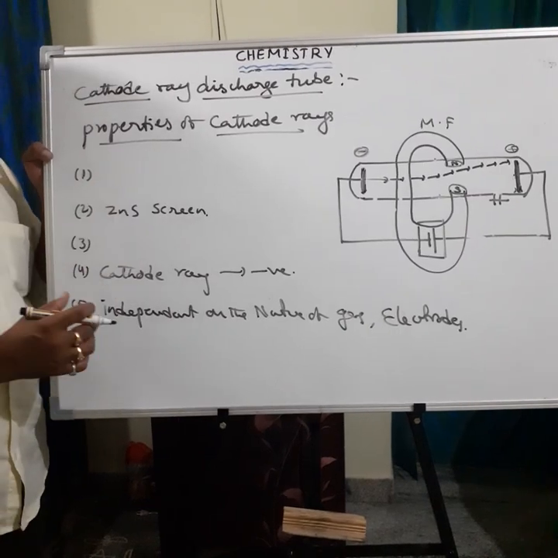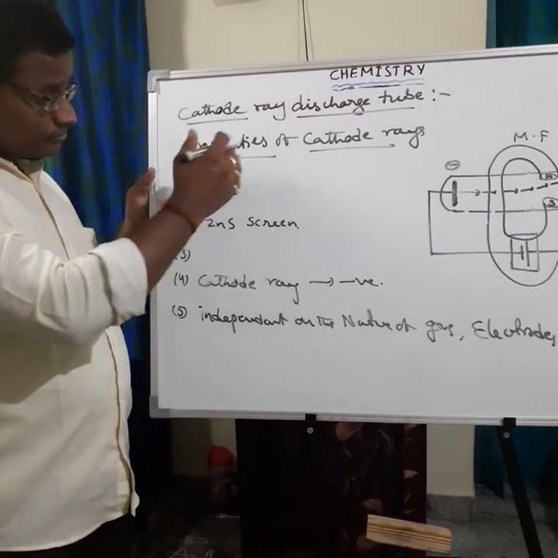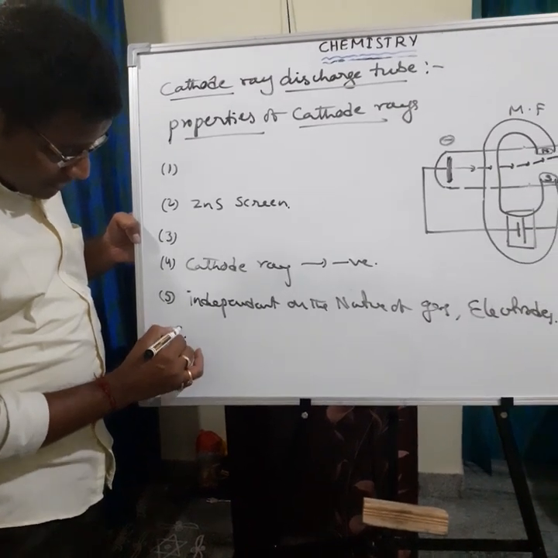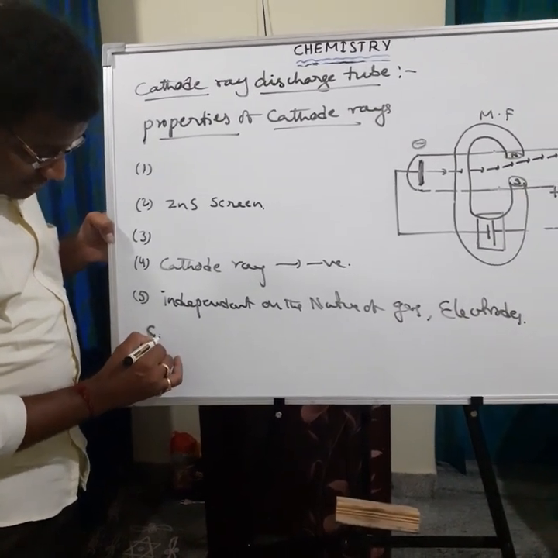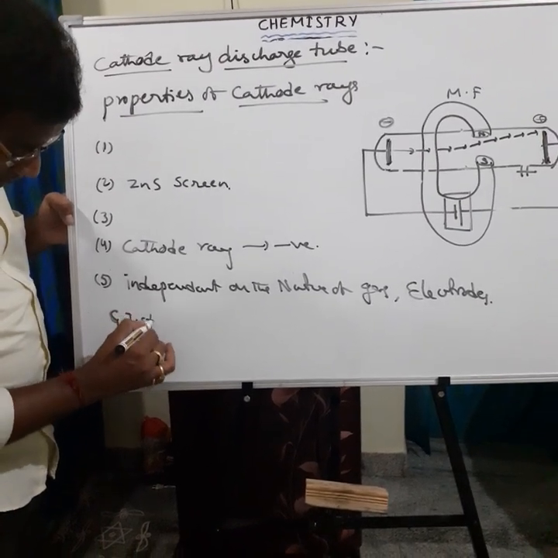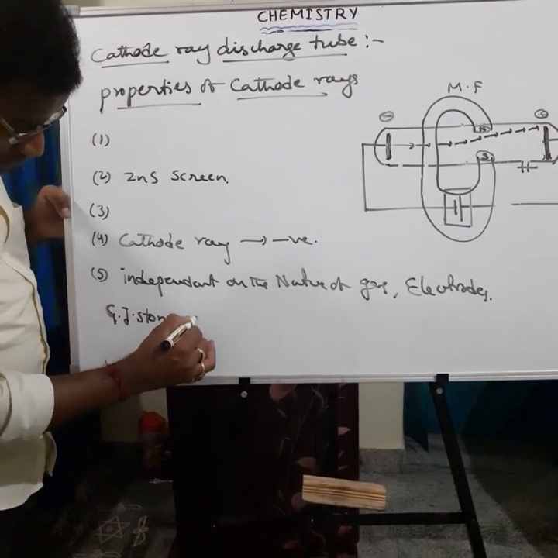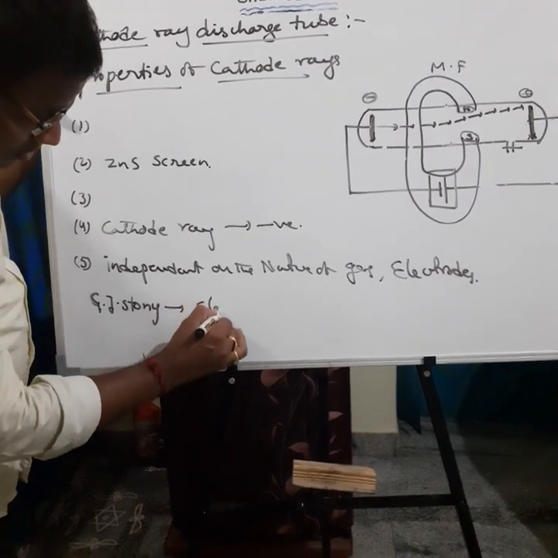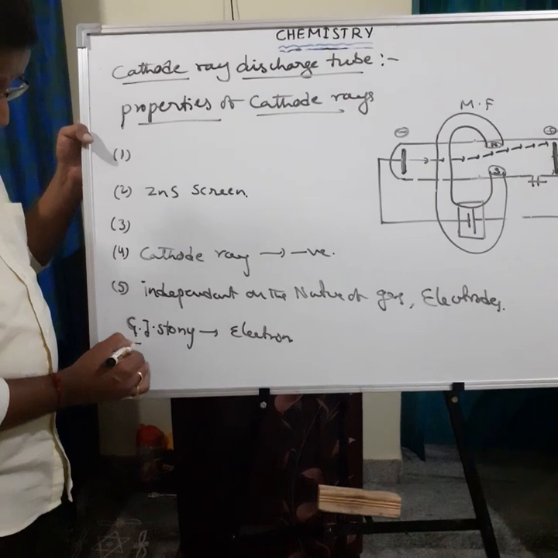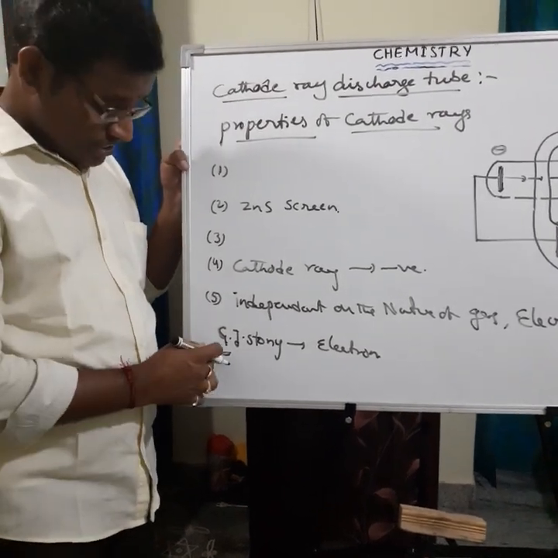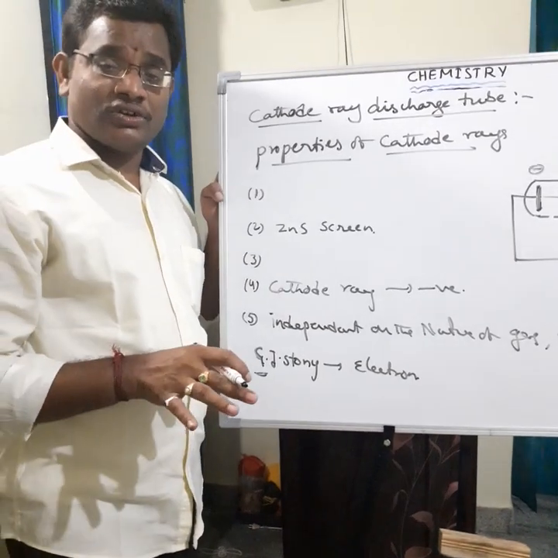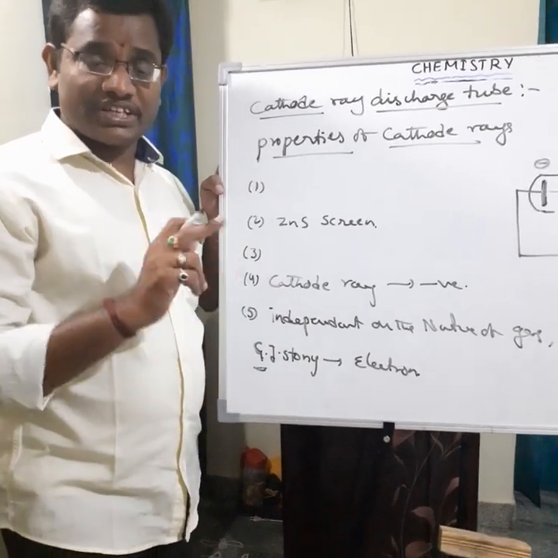After completing this, the name electron was given to these cathode rays by the scientist G.J. Stoney. So that is about the properties of cathode rays. Then next is charge by mass ratio. That is the next class.